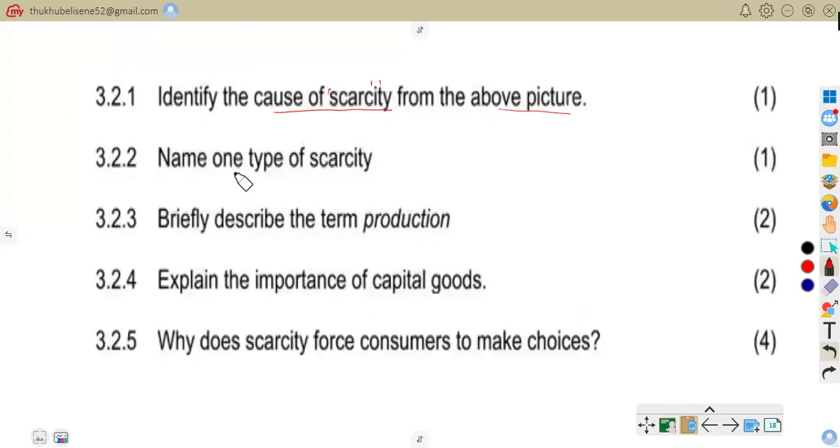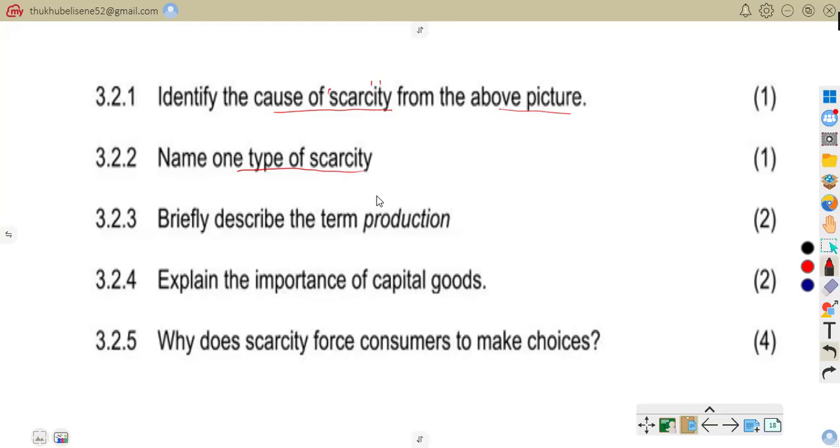3.22 says, name one type of scarcity. So we are to name a type of scarcity. So we have relative scarcity. We have also absolute scarcity. With relative scarcity, we are talking about resources that exist but are limited.